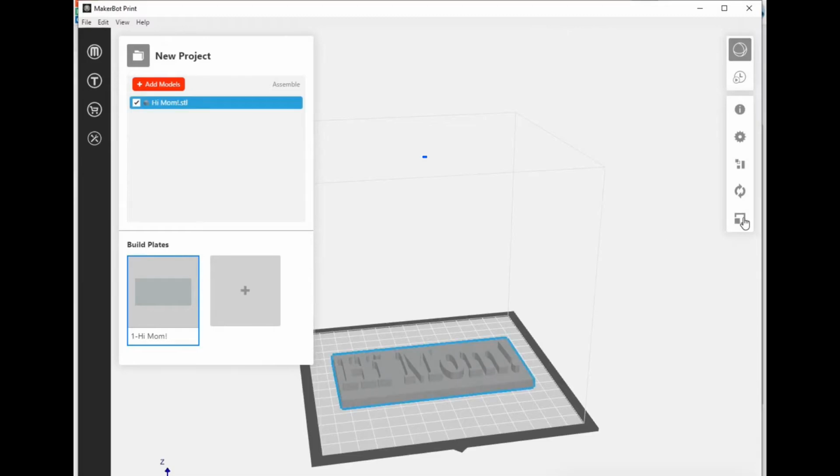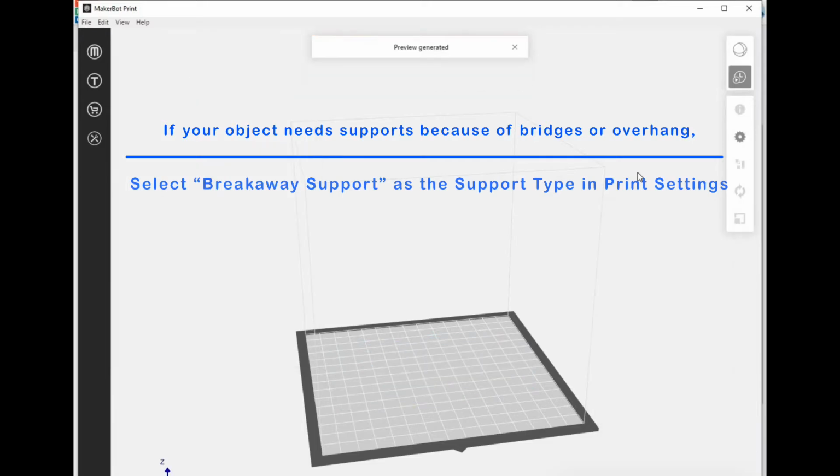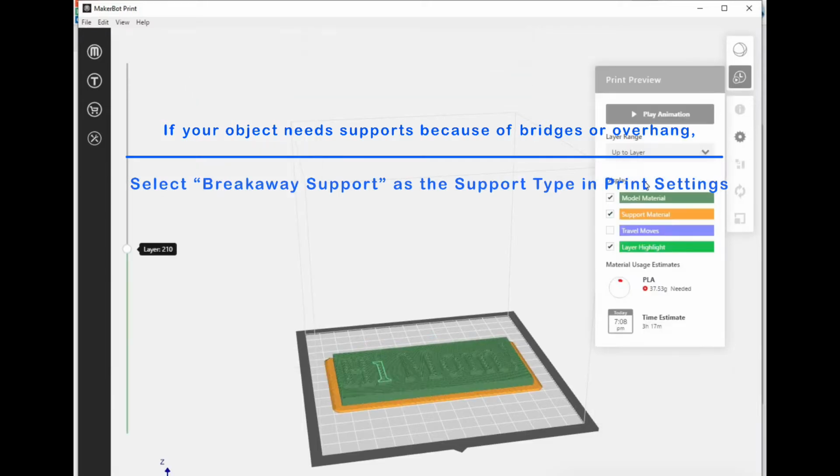Looks a little big here, but here are options on the side. At the very top, with the little watch, there is a print preview. So it's slicing the object to give us an idea about how long it'll take to print that object. We charge currently 20 cents per gram, so it lets you know how many grams of filament are needed to print the object and about how long it'll take to print it.